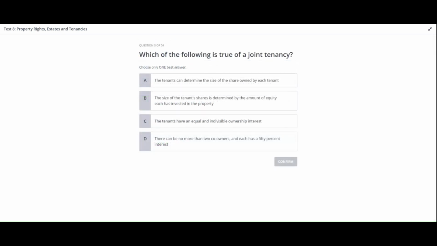Question number 3. Which of the following is true of a joint tenancy? A, the tenants can determine the size of the share owned by each tenant. B, the size of the tenants' shares is determined by the amount of equity each has invested in the property. C, the tenants have an equal and indivisible ownership interest. D, there can be no more than 2 co-owners, and each has a 50% interest. All right, take your time to think about the options.